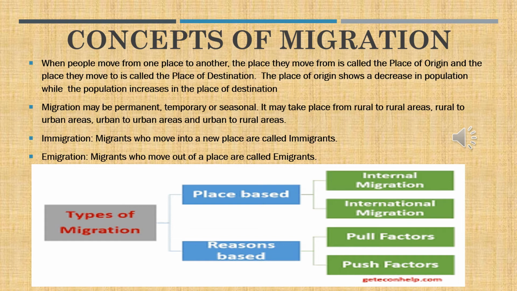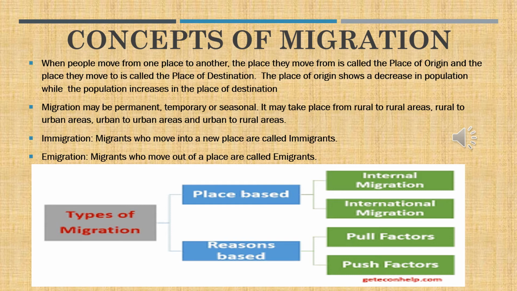When people move from one place to another, the place they move from is called the place of origin, and the place where they move to is called the place of destination. The place of origin shows a decrease in population, while the place of destination shows an increase in population. Now there are various types of migration, Kanna.